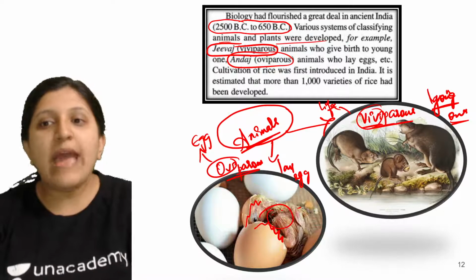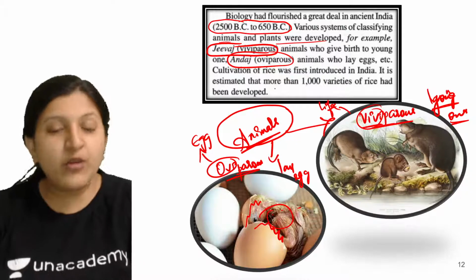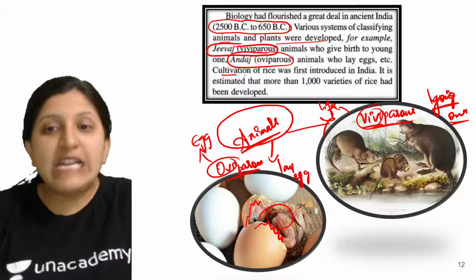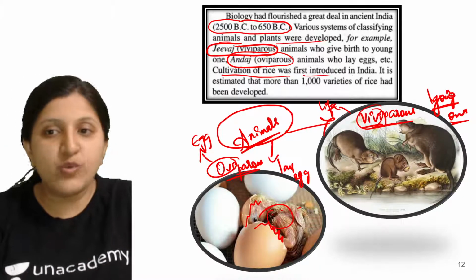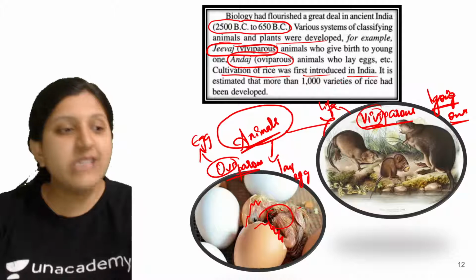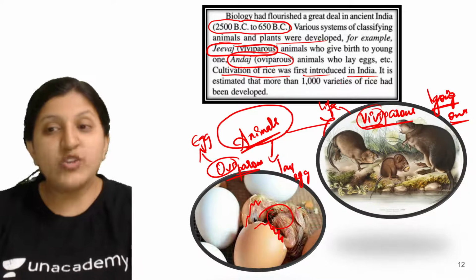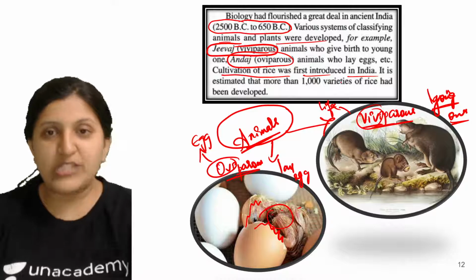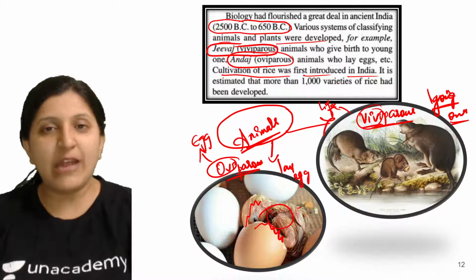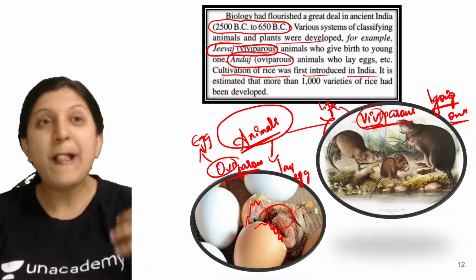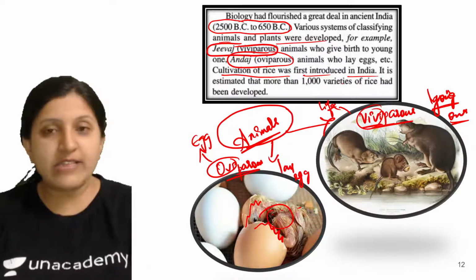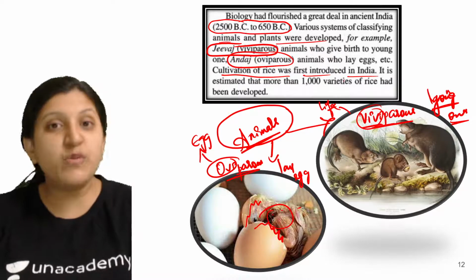Okay, then after certain technologies that they understood, like what all can be done, the cultivation of rice was first introduced into India. Rice cultivation was the first thing that they started cultivating. They started growing different varieties of rice. Even now we use many different varieties of rice, even though more usage is mainly of polished rice. But people in different parts of India consume different varieties of rice.